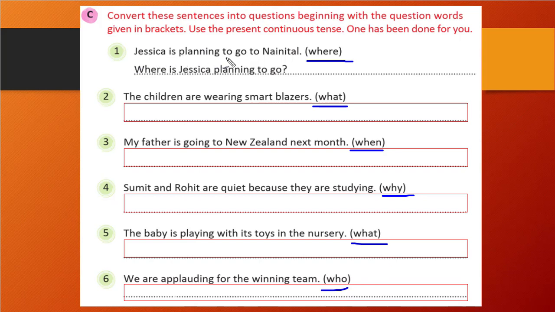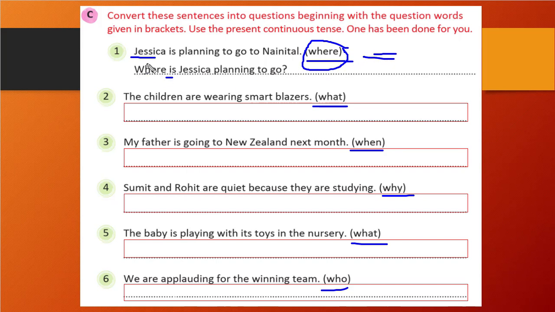First, Jessica is planning to go to Nainital, right? So we need to create a sentence with where. First, what will we write? We will write the question word, that is where. Then we will write is or are. So here Jessica is single, so we wrote is. And then we will write the noun or he, she, it.